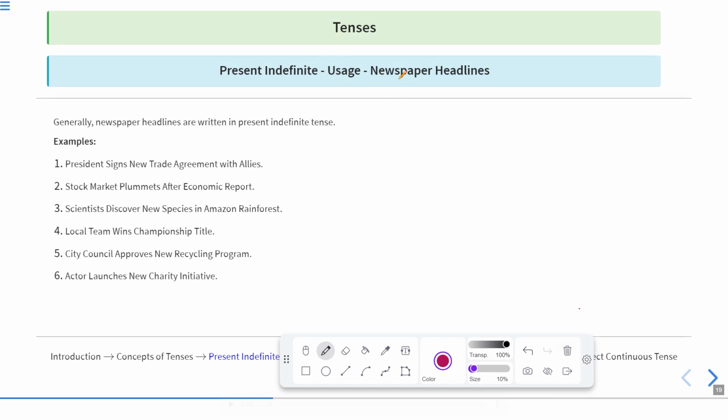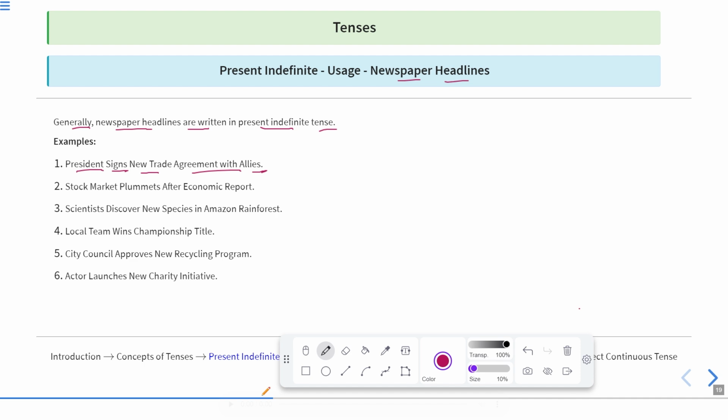Here, if we talk about newspaper headlines, they are also written in present indefinite tense. Generally, newspaper headlines are written in present indefinite tense. Examples: President signs new trade agreement with allies. Now, if you read the newspaper regularly, that is a routine which you should write in present indefinite tense.